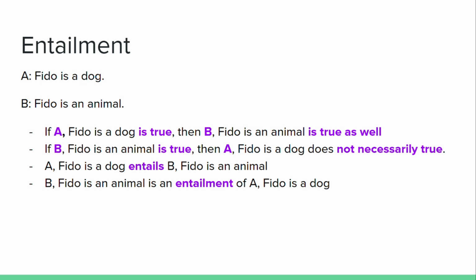And if sentence B, Fido is an animal, is true, then Fido is a dog does not necessarily have to be true. That is, sentence A, Fido is a dog, entails sentence B, Fido is an animal. And sentence B is an entailment of sentence A.